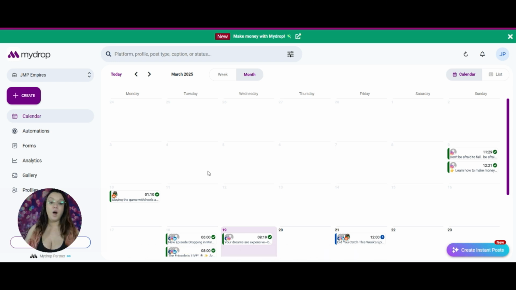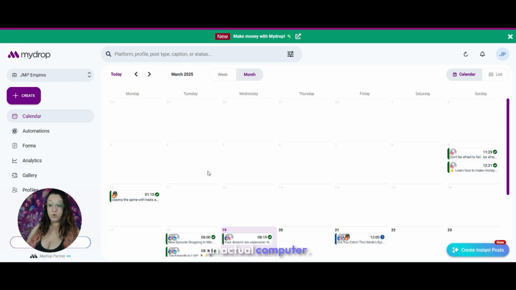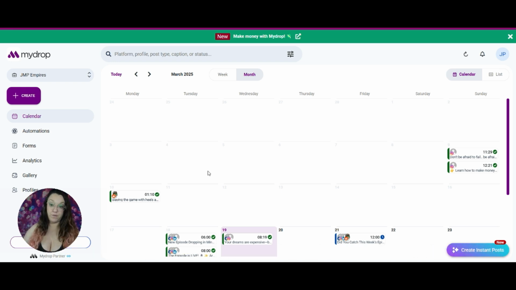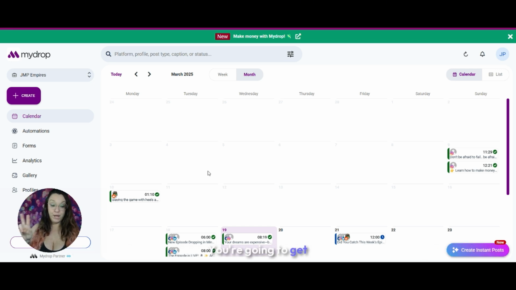Okay. Also, it should be noted that it's best to use this platform right now on an actual computer. You can use it through your phone, but it's not completely optimized yet for phone use, and they always make that clear to you anytime you're accessing the platform through your cell phone. Okay, so keep that in mind. You can use it on your phone, but it's best right now to use it on a computer. You'll just see everything a lot better.